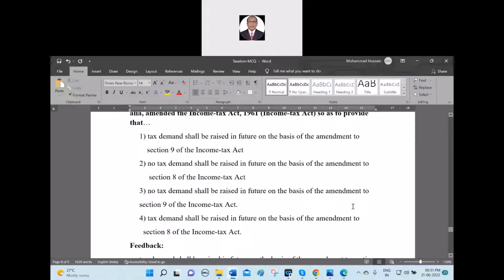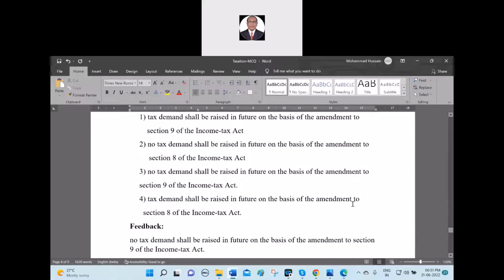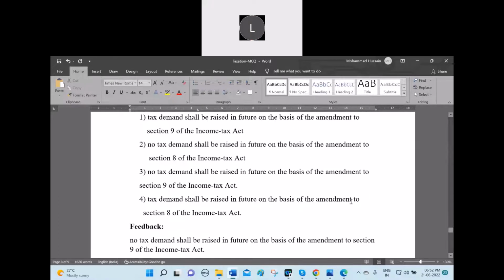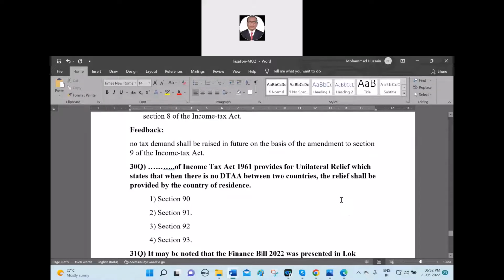The answer is no tax demand shall be raised in future on the basis of the amendment to Section 9 of the Income Tax Act. Among the options, which is the right option? Third option, sir. Third option is the answer for that one. No tax demand shall be raised in future on the basis of the amendment to Section 9 of the Income Tax Act. 30th question.